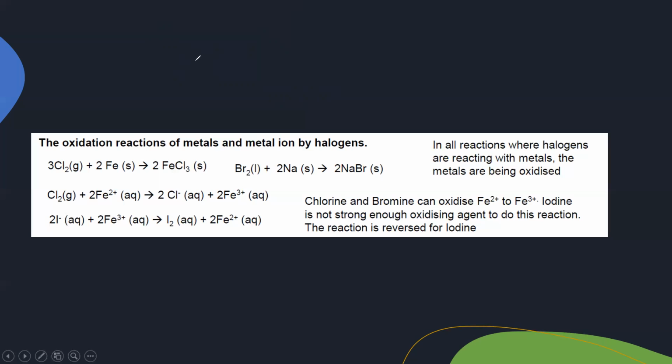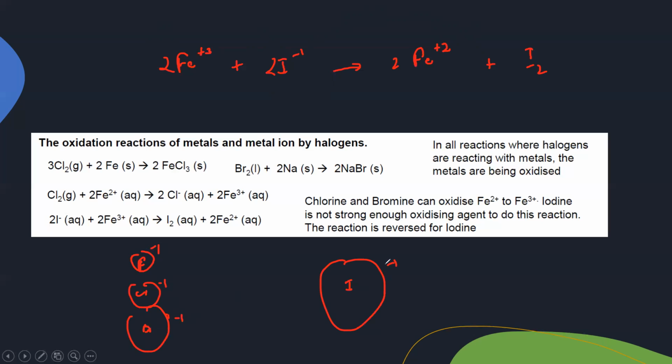When we compare, for example, we have iron(III) reacting with iodide ion. As a result, when iron(III) is reacting with iodide ion, we observe iron(III) turns into iron(II) and iodide ion is turned into iodine molecule. What is the reason for that? Why does this conversion happen? Because when we compare the size of these ions, fluoride ion is smaller in size compared to chloride, and chloride ion is smaller compared to bromide, and bromide is smaller compared to iodide. So iodide is the one which is much larger in size.